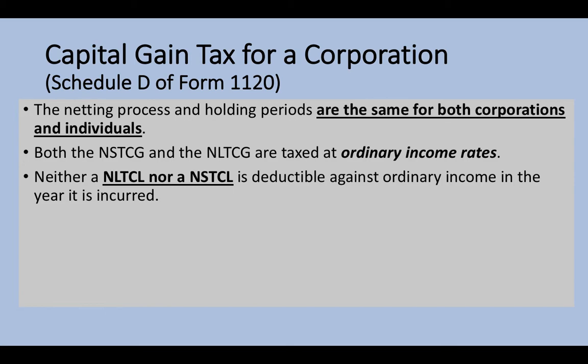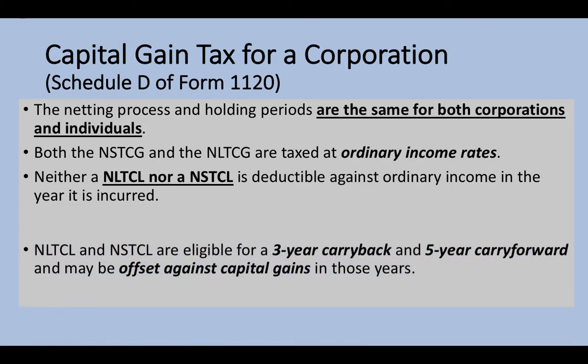Then everything above the $3,000 you can carry forward to offset any ordinary income in the future.